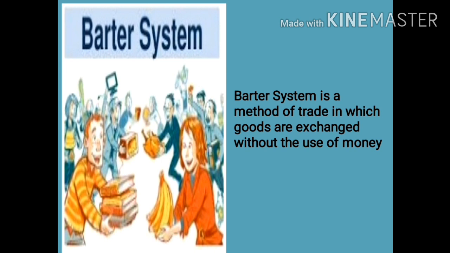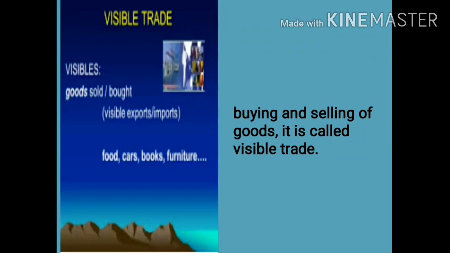So people used to encounter a lot of problems. As a result, the use of currency started. Trade involves selling and buying of goods. For example, we get vegetables from a vegetable vendor when we pay him money. We get books for which we pay money to the shopkeeper. So, when we give money to the shopkeeper to buy a car or furniture or food, in exchange we get the goods. This is called visible trade.